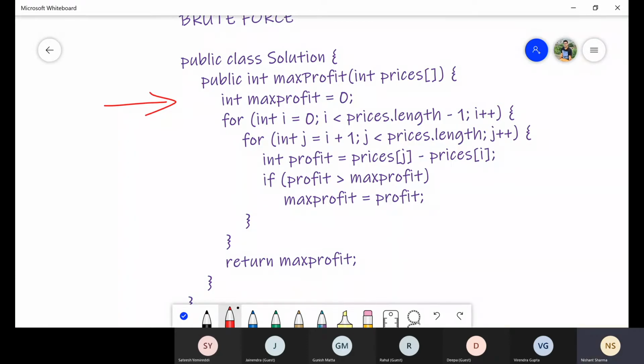And then we can start. I will use two for loops to traverse, as I explained earlier. Then I take the difference here, and check whether the profit is more than the maximum profit stored earlier or not. Based on that, we can update the maximum profit. Any doubt in this solution?